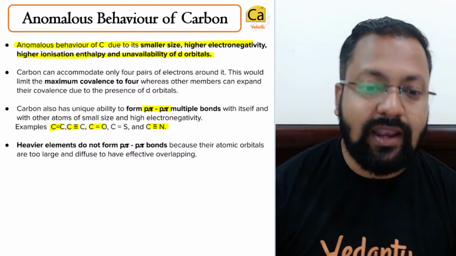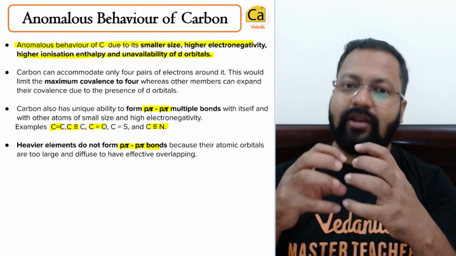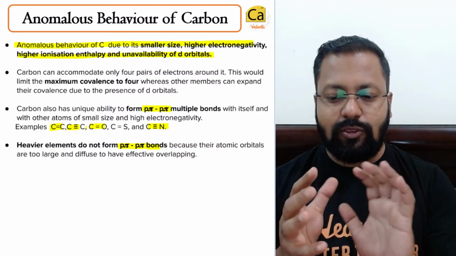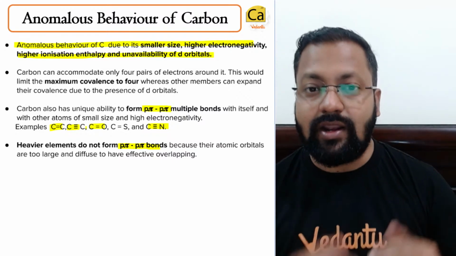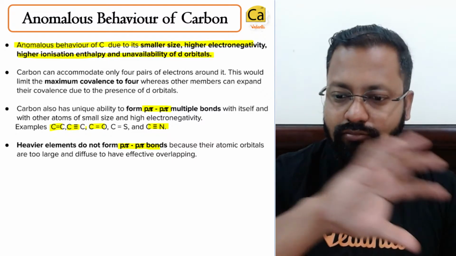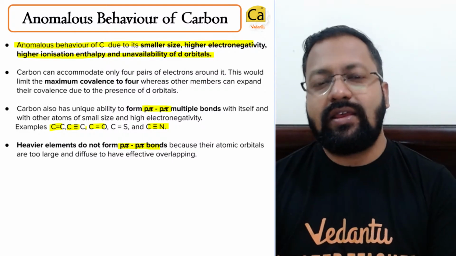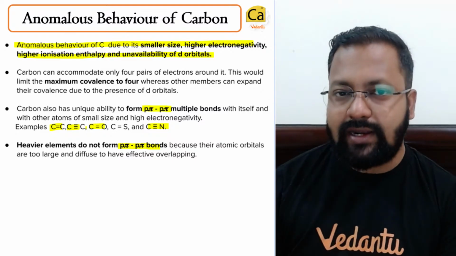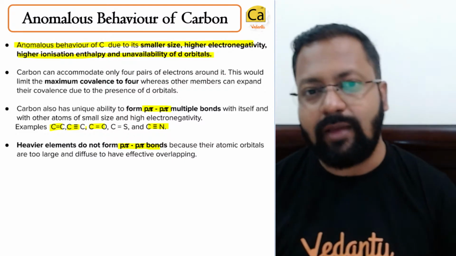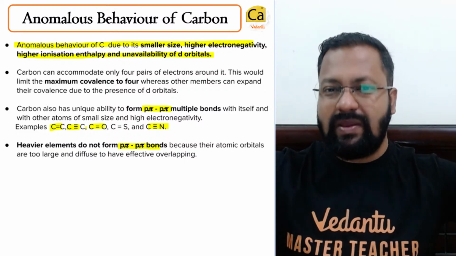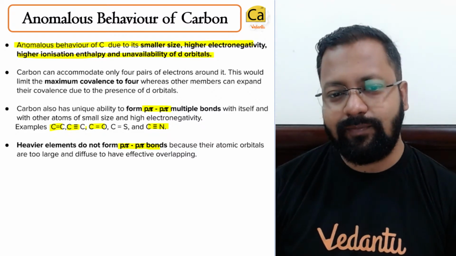Heavier elements do not form p-pi bond, because for forming a pi bond the atoms have to come really close to each other. So small atoms can come really close to each other, large atoms cannot, because उनमें repulsion ज़्यादा हो जाते हैं nucleuses के बीच में. Forming pi bonds require small orbitals, small atoms which can approach easily, because the pi bonds are formed by lateral overlap. If the distance between the atoms would be very large, then pi bonds would be formed ineffectively.